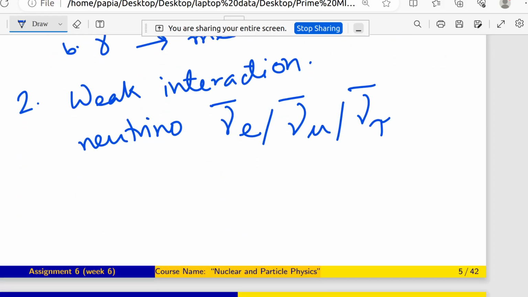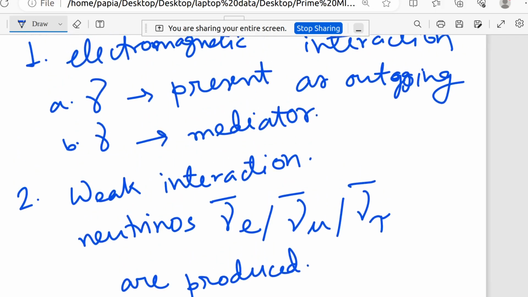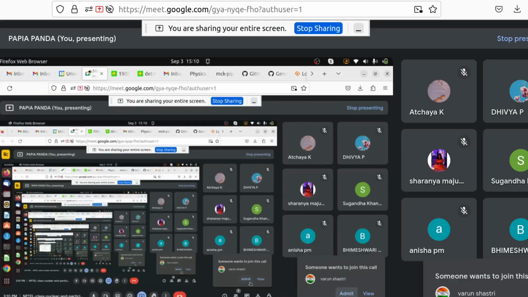So neutrinos are produced. So to know very quickly whether it is electromagnetic interaction or weak interaction, we just want to know what the outgoing particle is for that nuclear interaction. Okay.